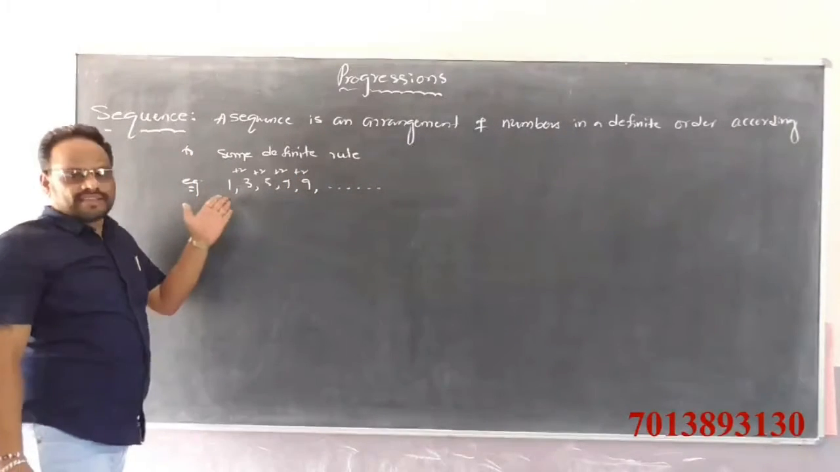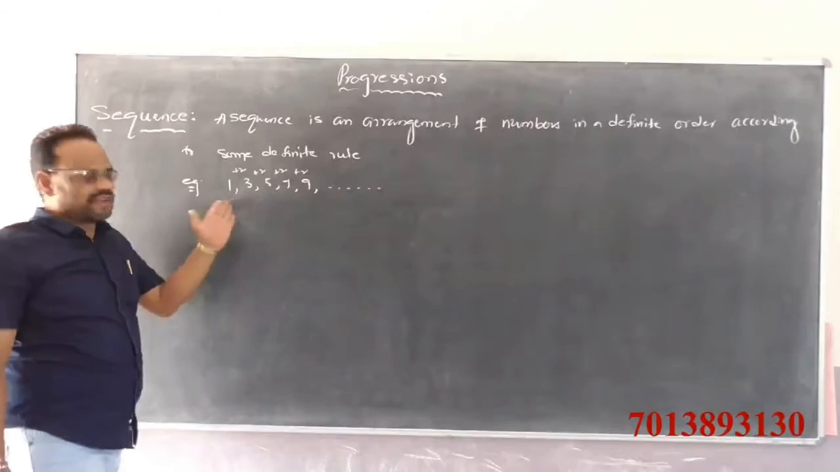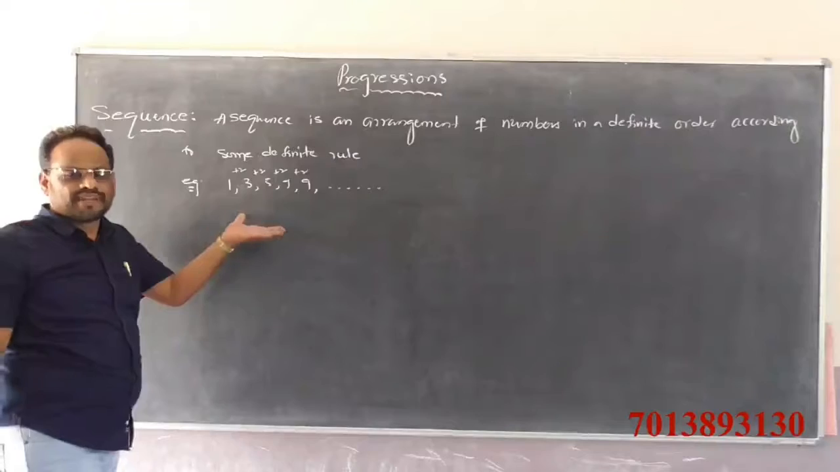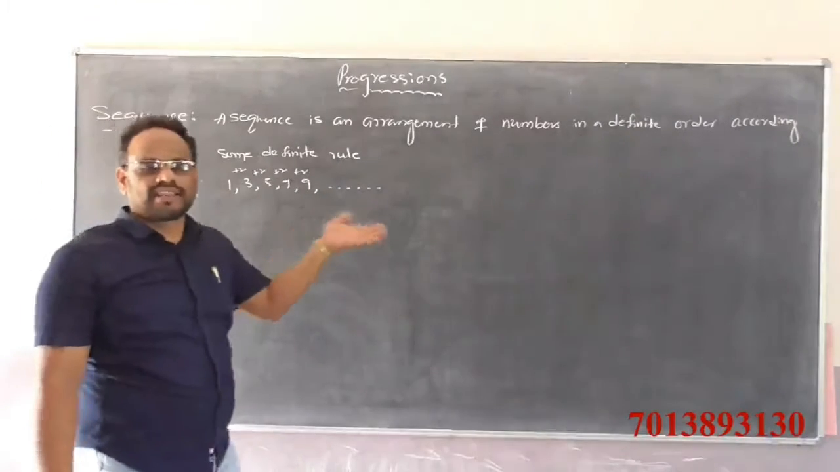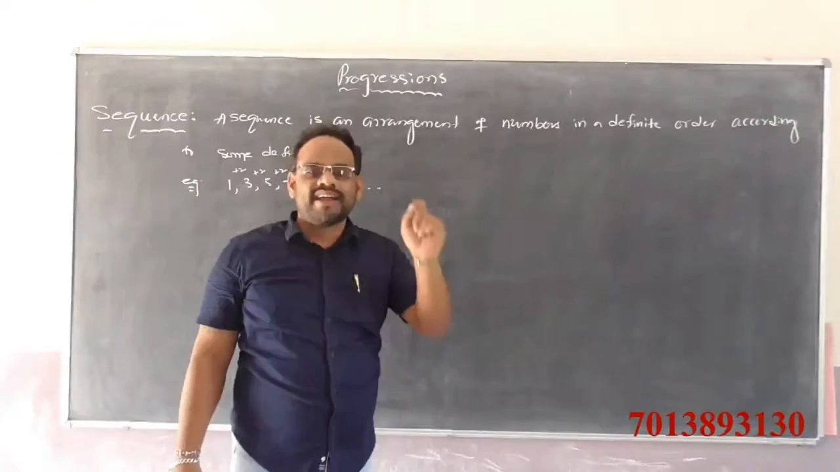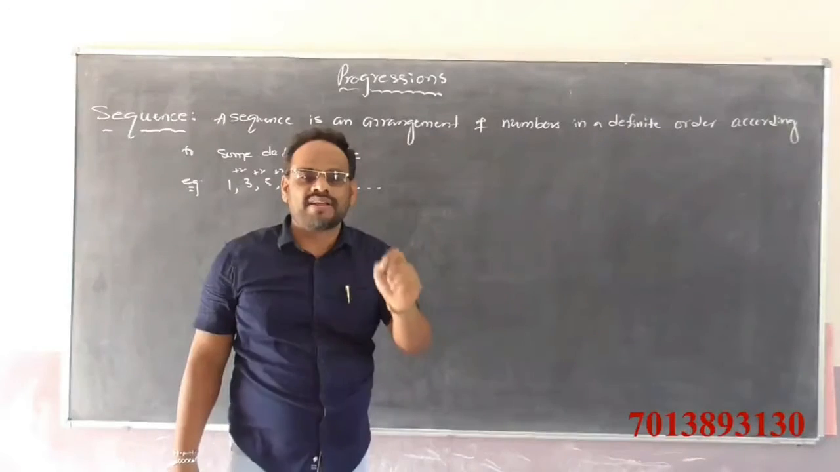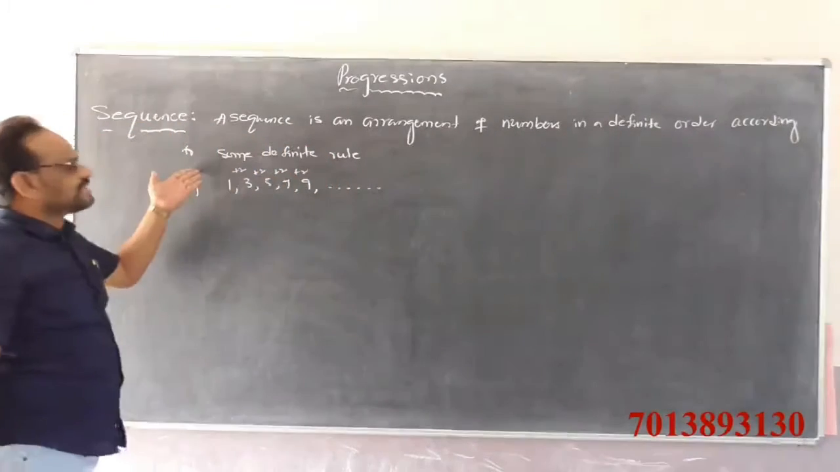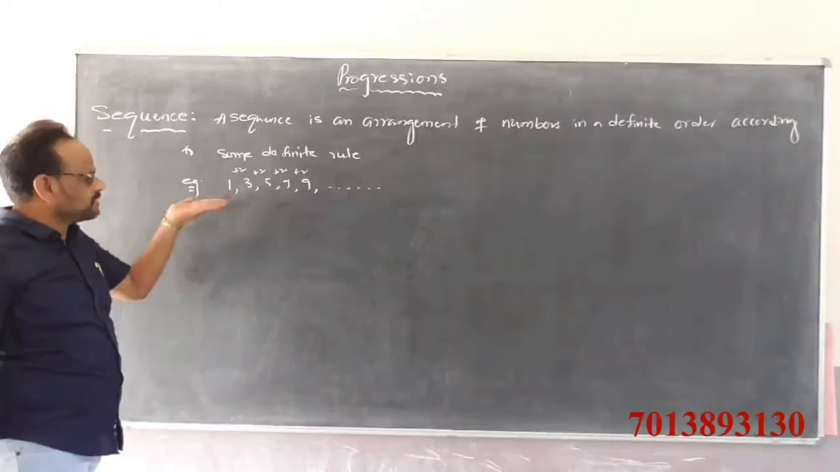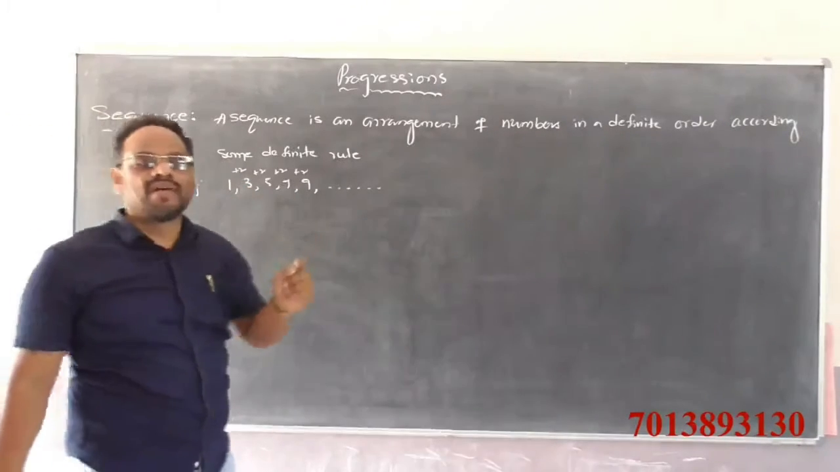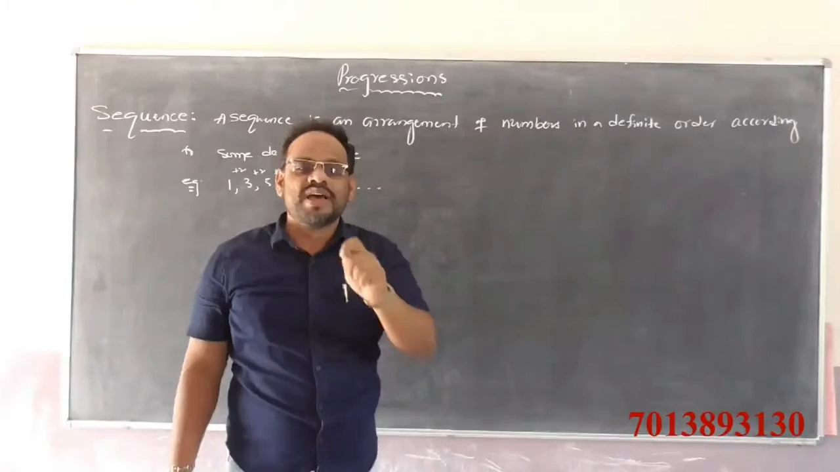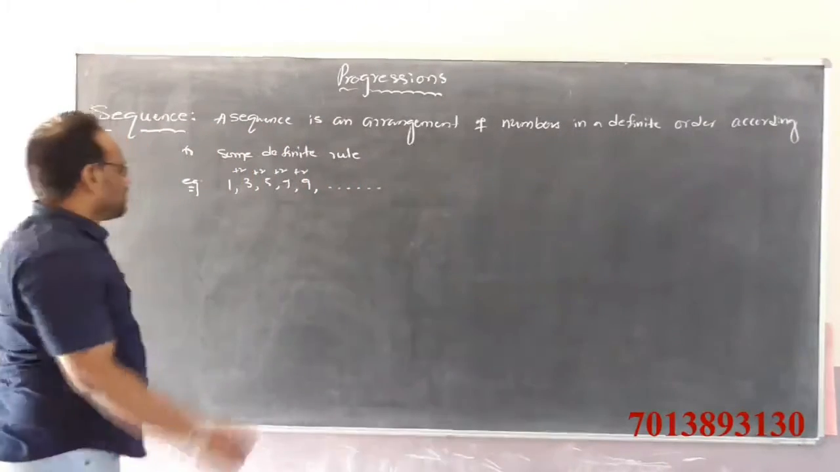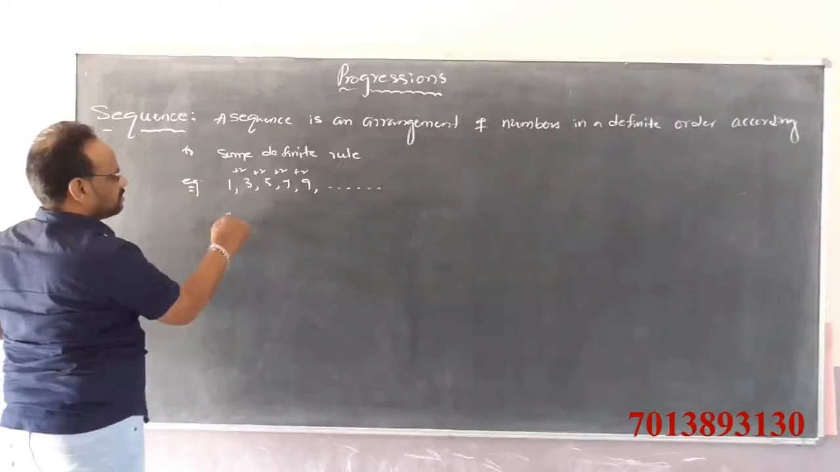So a sequence is an arrangement of numbers in a definite order. Order is nothing but either ascending order or descending order, and according to some definite rule, it means it follows some logical rule. It is called a sequence. Next, take another example.